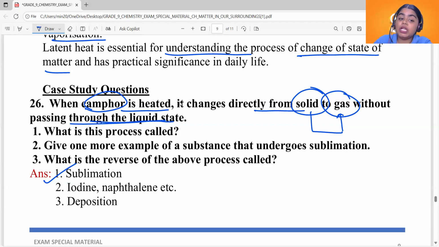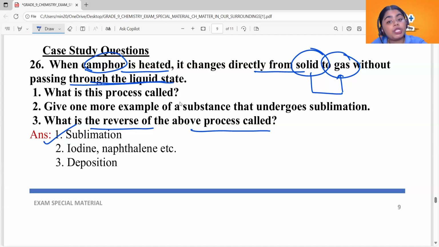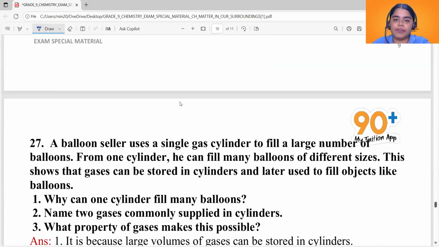Now see the third question. What is the reverse of the above process called? Reverse of sublimation is called deposition, as we discussed earlier. Deposition is the process of conversion of gas directly into solid without going into the liquid state, without passing through the liquid state. Okay, so that was our first question.